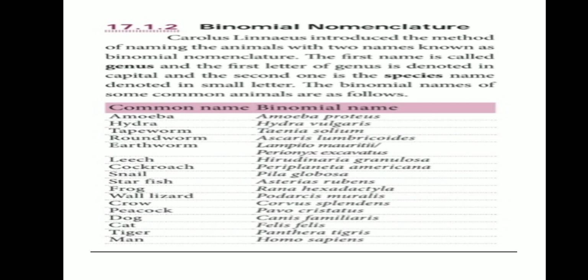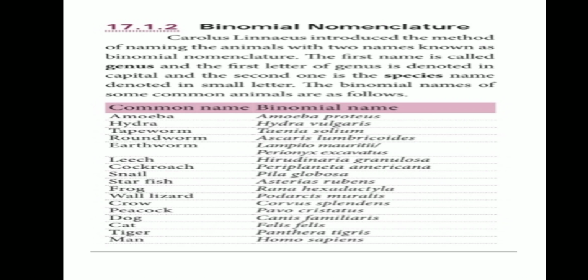So children, go through your text, just understand everything and utilize it and recall all the points whatever I said. If you get any doubt, you can clarify it with me, children.